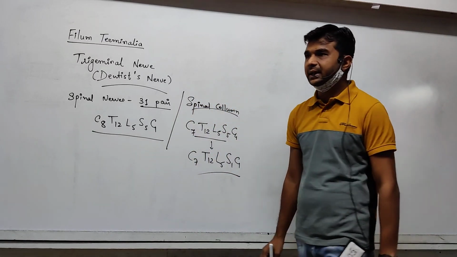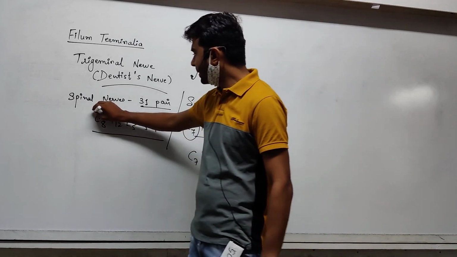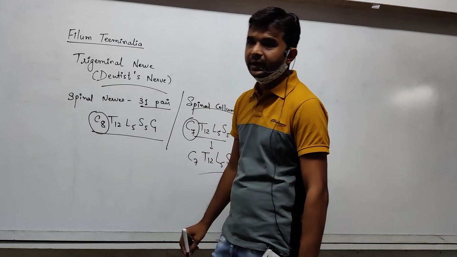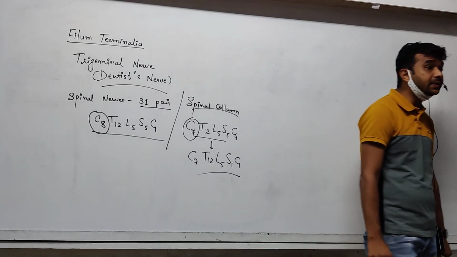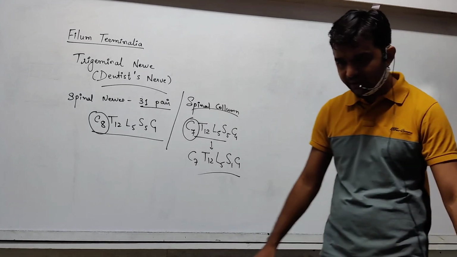Major difference is there. Cervical vertebrae are 7, but spinal nerves in the cervical region are 8 pairs. 7 cervical vertebrae, but 8 pairs of cervical nerves. Okay? Here I can stop now, fine?